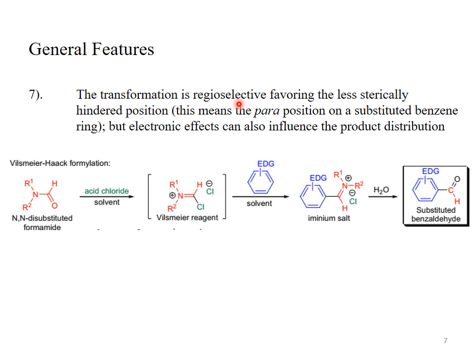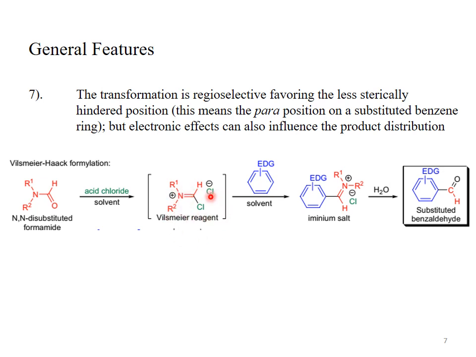a chloroiminium salt. When this reagent is introduced to the aromatic system, and the aromatic system is attached with an electron donating group, EDG, this electron donating group enhances the nucleophilicity of the aromatic system. So here is the electrophilic substitution reaction. The hydrogen of the aromatic system is replaced with the Vilsmeier reagent, with the iminium salt.